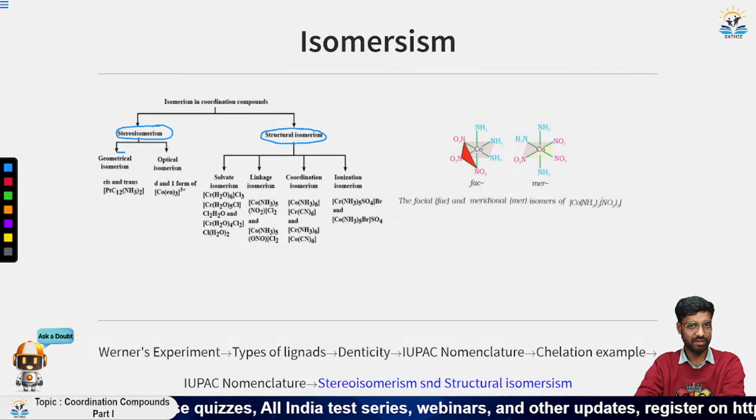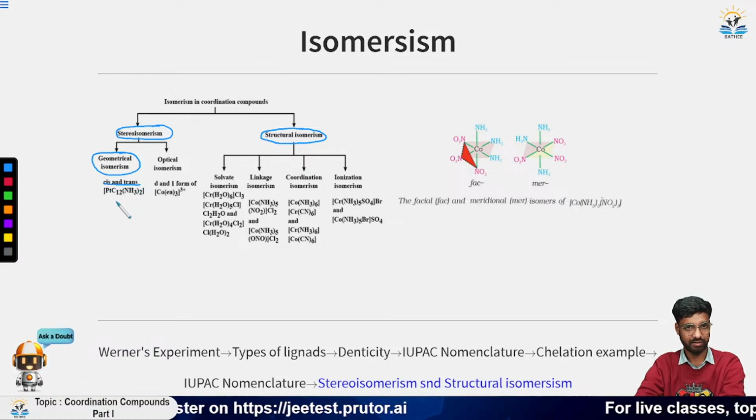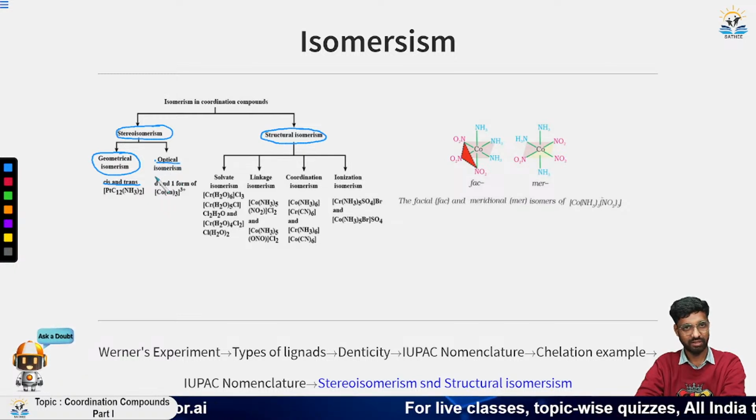Now stereoisomers are of two types. The first one is the geometrical isomer. It can have cis and trans forms. So we have cisplatin and transplatin. Then we have the optical isomer, that is DL configuration.